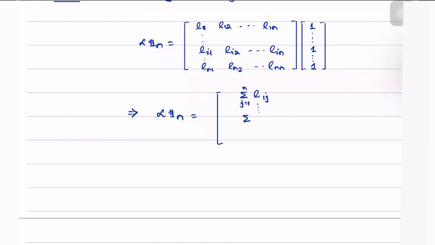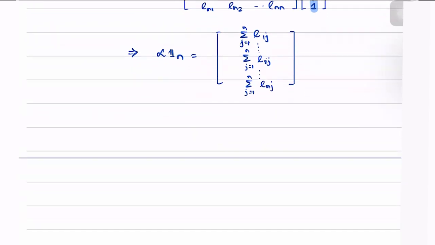Similarly, for the ith row, the row gets multiplied with the ones vector and is simply the sum of Lij, where j varies again from 1 to n. And the last entry similarly becomes the sum of Lnj, again j varying from 1 to n. So how is this equal to the zero vector?